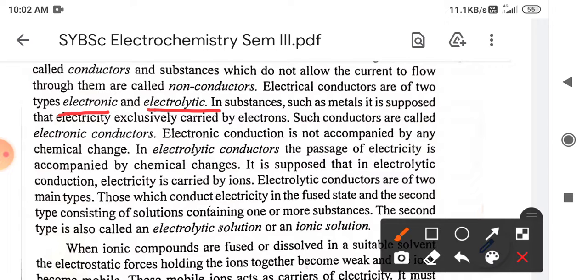In order to flow electricity through the metal, electrons are transferred. In such substances, the electricity is exclusively carried by the electrons, so we say it is an electronic conductor. Such conductors are called electronic conductors.